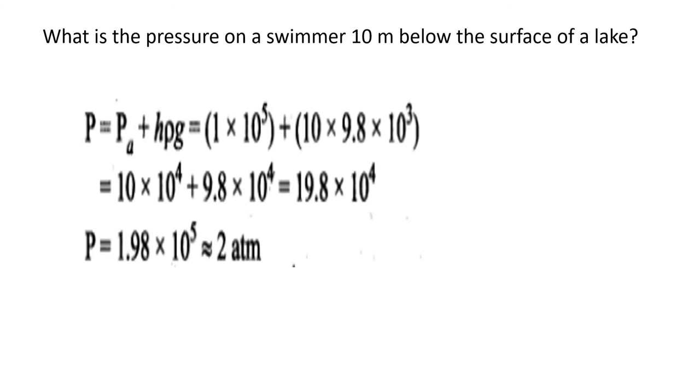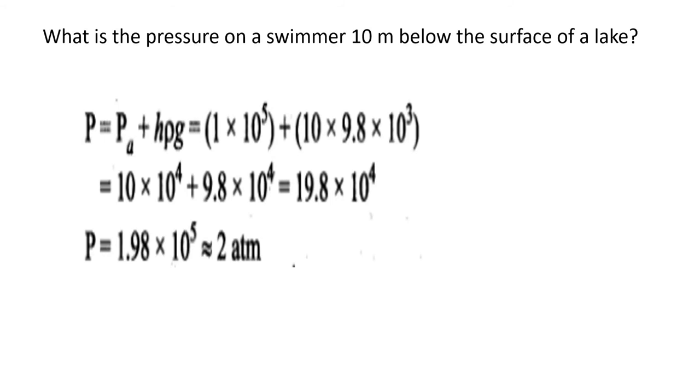So if you simplify, 1 into 10 raised to 5 can be written as 10 into 10 raised to 4. Why are we doing so? Because in both terms the 10 raised to 4 term is there, so we can take 10 raised to 4 common. So 10 into 10 raised to 4 plus 9.8 into 10 raised to 4.